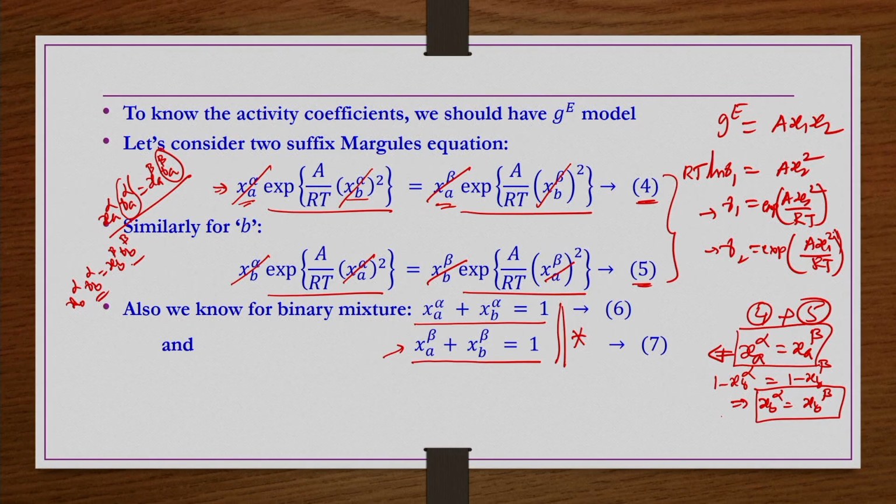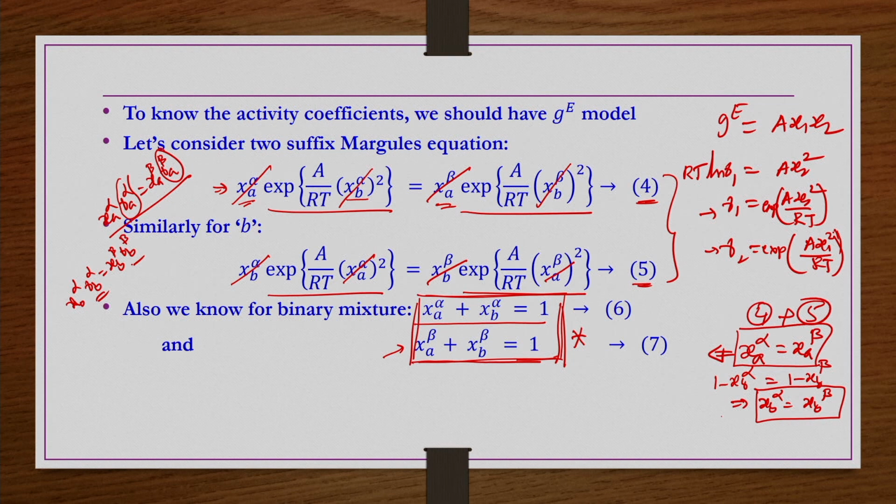Then these two equations are always satisfied. So n number of solutions are possible, but they are not reliable, because the solution should also satisfy these two equations, and only one solution satisfies them as well.